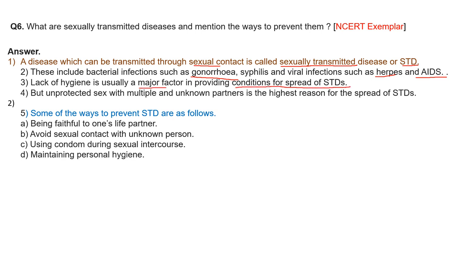Unprotected sex with multiple and unknown partners is also very dangerous and can cause STDs. Now the second part, the ways to prevent them. One has to be faithful to the life partner, avoid sexual contact with unknown persons, use a condom during sexual intercourse, and maintain personal hygiene.